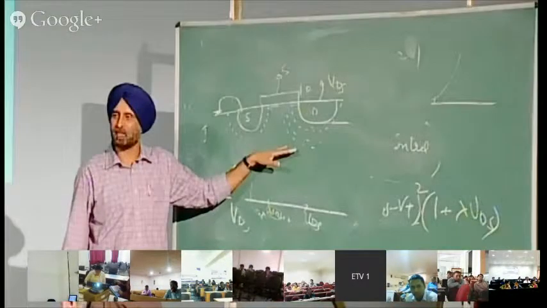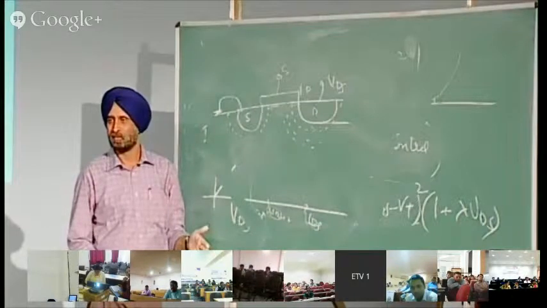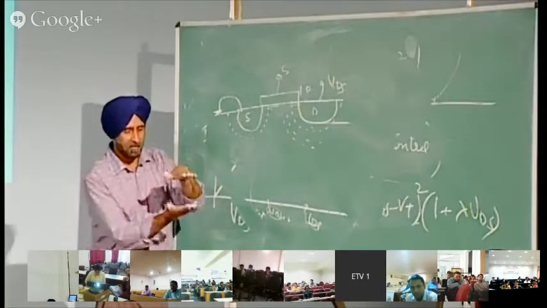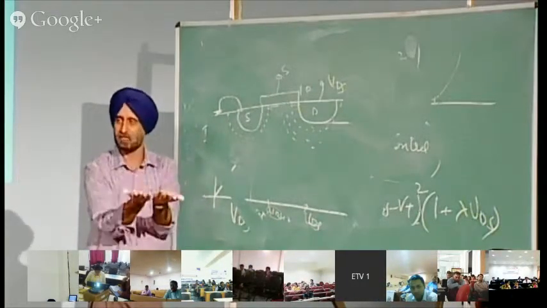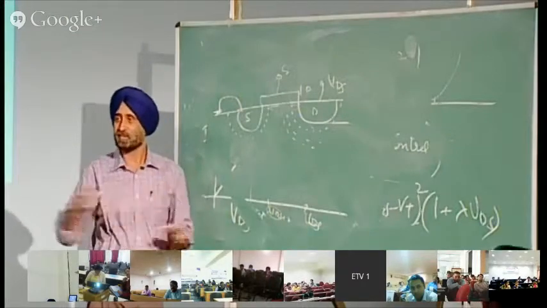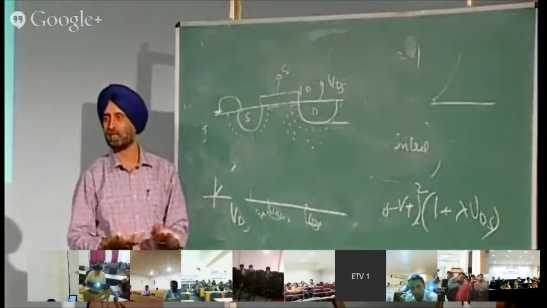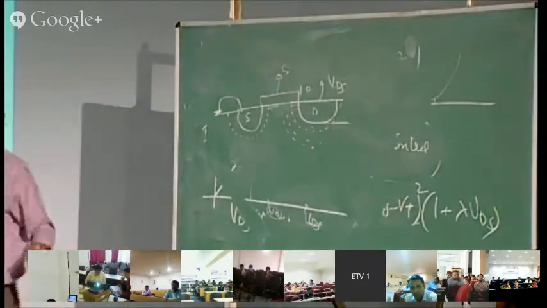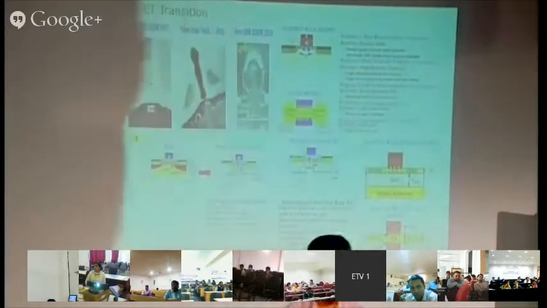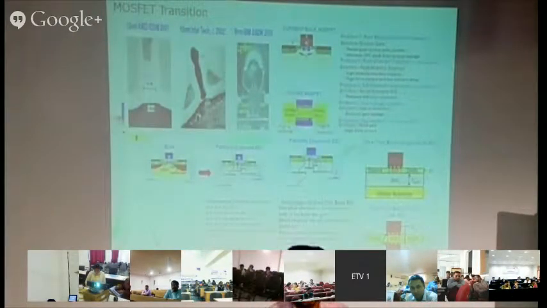Or you make more gates. It's a cross section, so you can have a gate here, here, here, here. You can surround this channel. It's 3D. You can have tri-gate, double gate. So these kinds of devices are coming into the picture: DG FET, dual gate FET, tri-gate FET, FinFET. These various advanced devices have been made because of this.